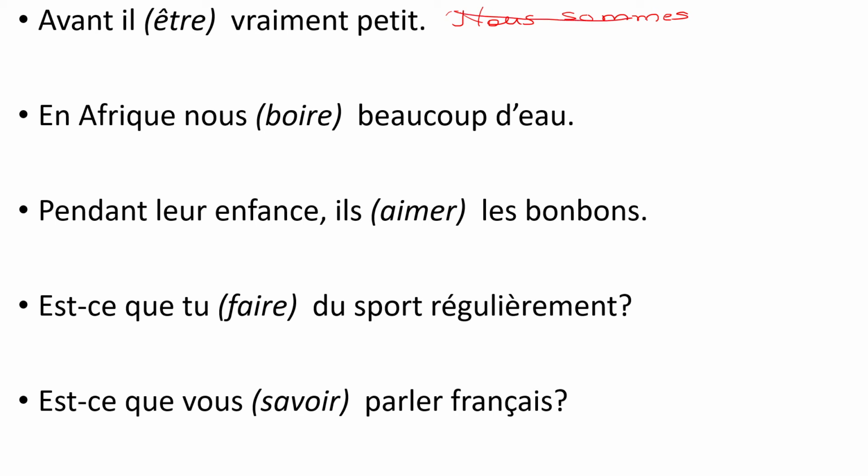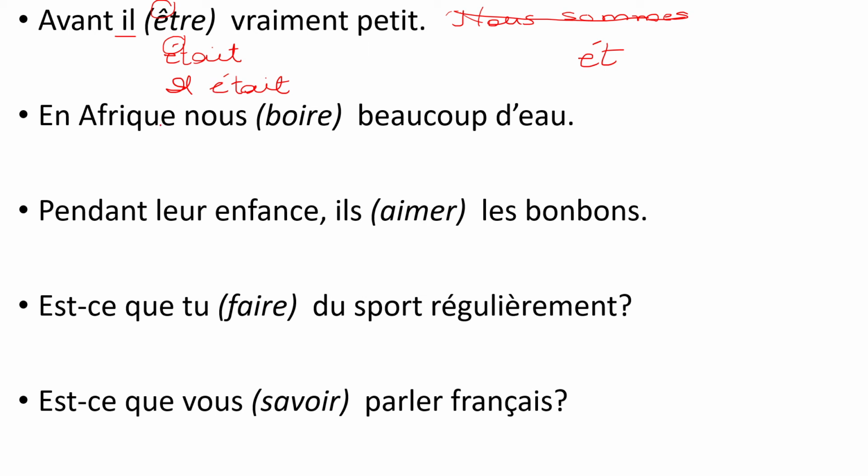So we regard it as an exception and we learn the root of être for the imperfect by heart as e accent t. Okay? So e accent t, see the accent is changing. It's not the same accent. Be cognizant of that as well. And then you have to add the ending for il, which is AIT. Okay? So it becomes il était. Avant, il était vraiment petit. Before, he used to be really short.